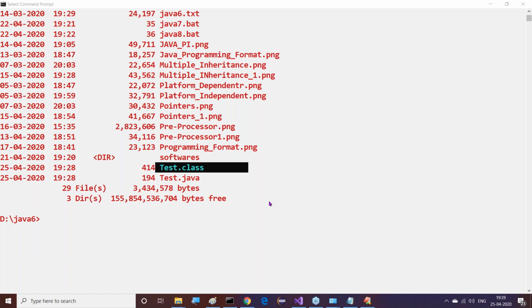Core Java is mandatory for Hibernate. For Hibernate, core Java is mandatory and JDBC up to some part is mandatory. Definitely. Without that, we are unable to get complete awareness of Hibernate. First of all, we should know what a class is and all these things. Without that, it's not possible.